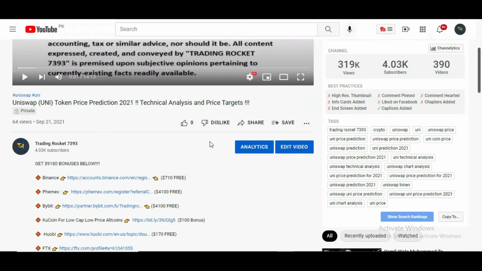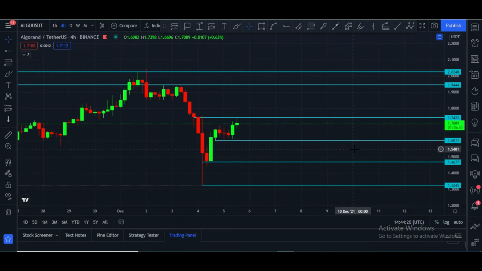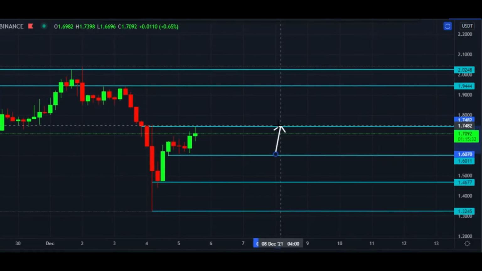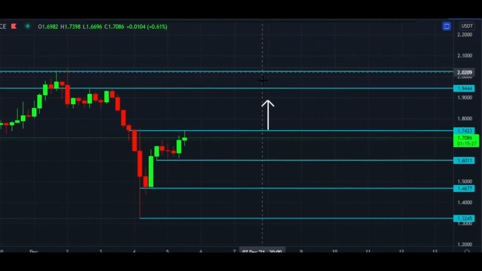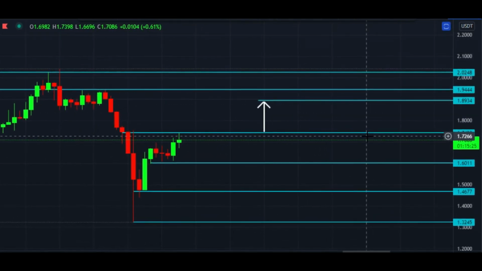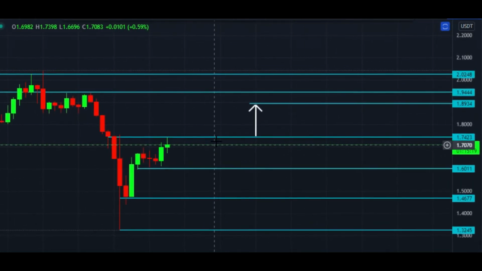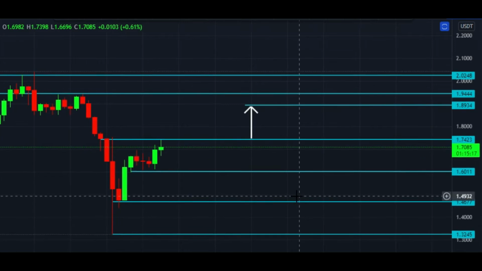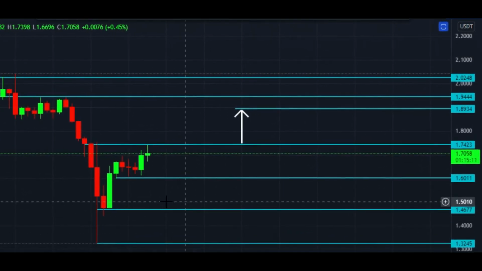Let's dive into the content. Let me please show you my first chart. This is Algorand USDT 4-hour pair chart and currently it is at $1.71 right now. It is facing resistance to break this $1.74 price zone. Once it breaks this, in that case, next target would be like this, $1.89, after that $1.94 and $2. These are the targets. And if unfortunately it is rejected from this zone, there is strong spot is at $1.60. After that, strong spot is at $1.46.